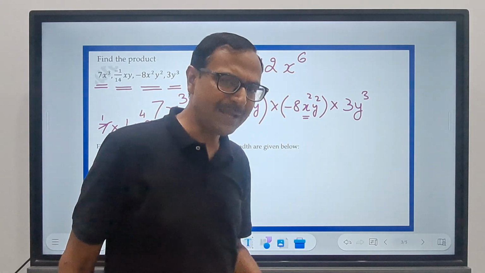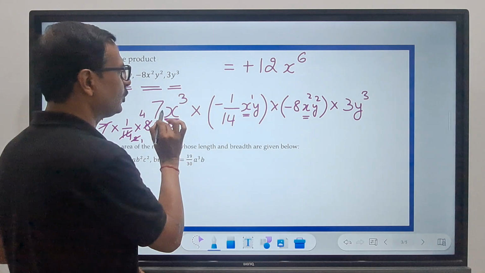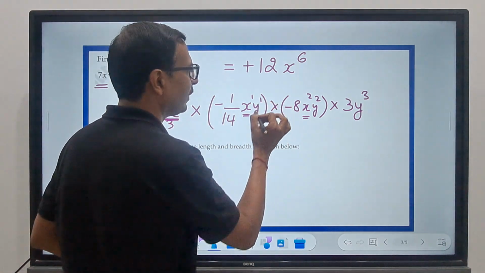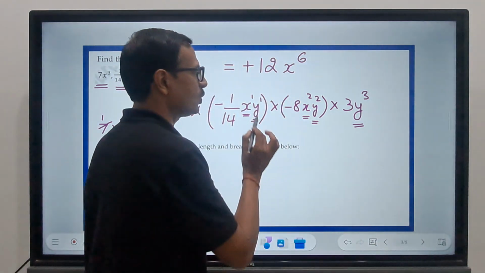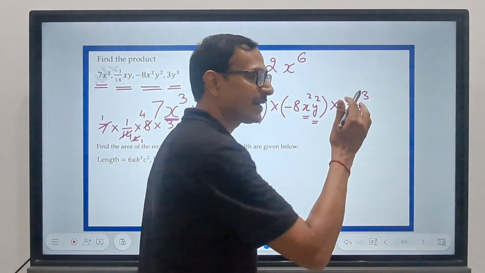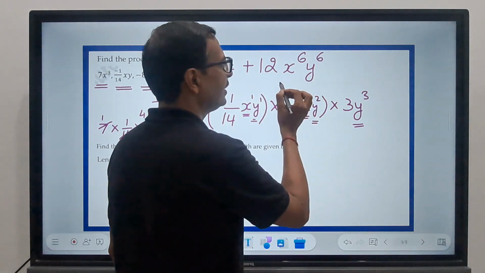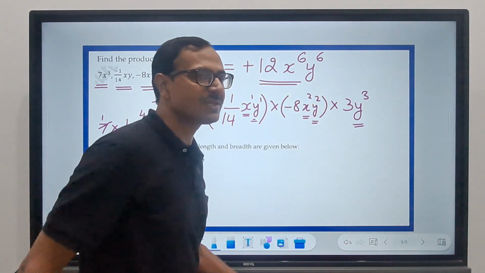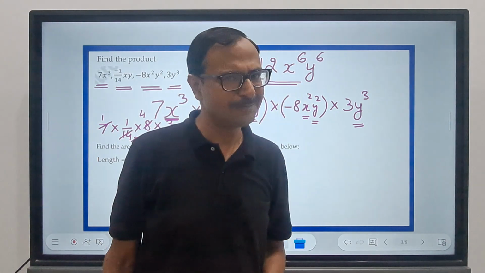Likewise, if you have some other literals, like we have y, here we don't have y, here we have y raised to power 1, here we have y square, and here we have y cube. So 1 plus 2 plus 3 is again 6. So y raised to power 6 becomes the final part of your answer, and your answer for the question is 12 x raised to power 6 y raised to power 6.